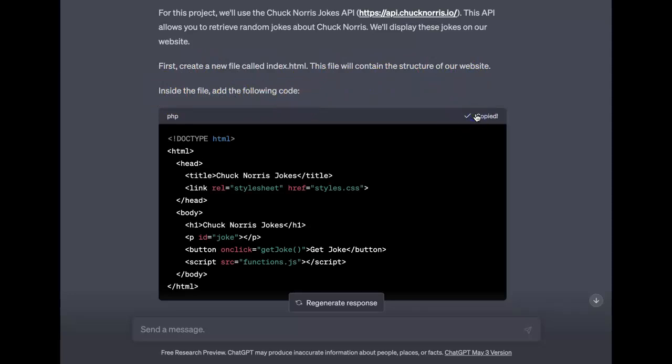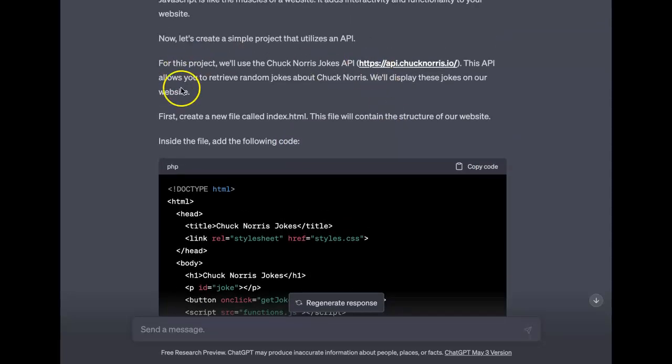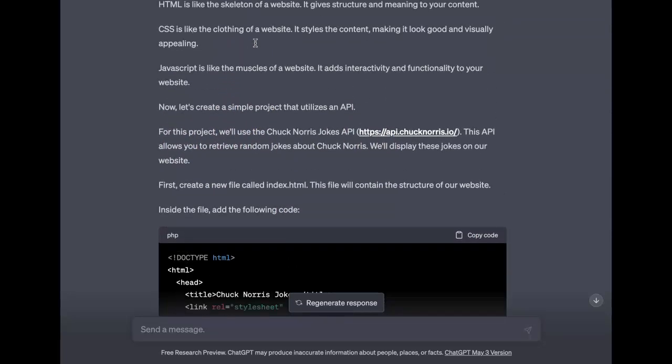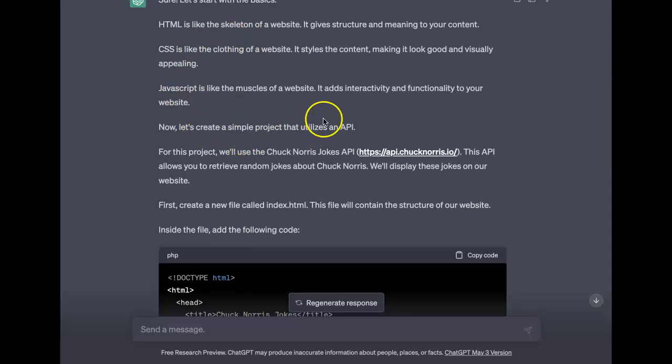So, copy this. If I'm a complete beginner, first off, we're creating a project. I understand HTML, CSS, JavaScript, but this API, I know I asked it that it should utilize an API, so maybe it assumes that I know what an API is, but it didn't assume that I knew what those were. It gives us this one line. This API allows you to retrieve random jokes about Chuck Norris. So at least we can have that thought in our head if it's our first time really hearing about APIs. So let's continue and just see how far along we could get if we're brand new to this.